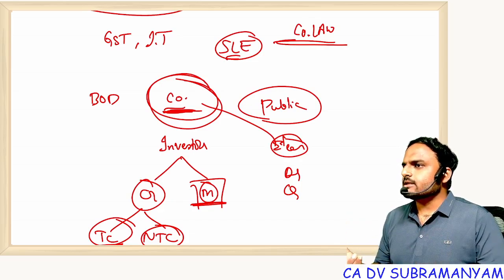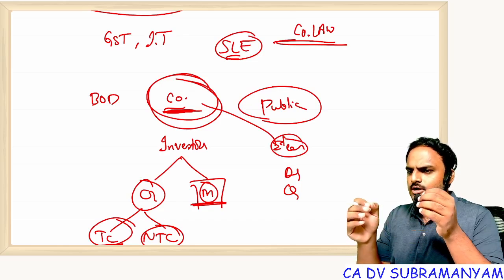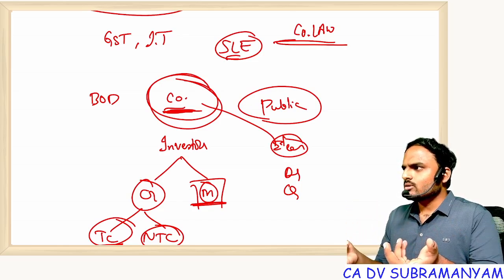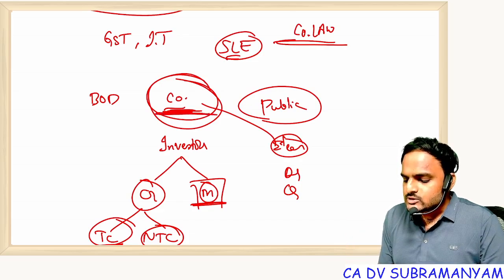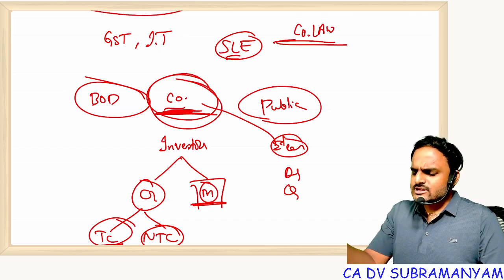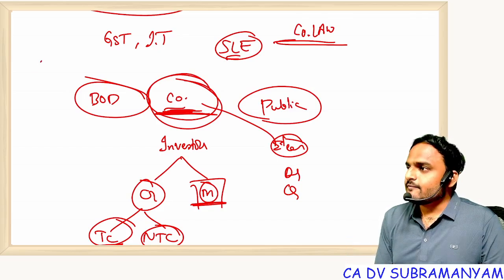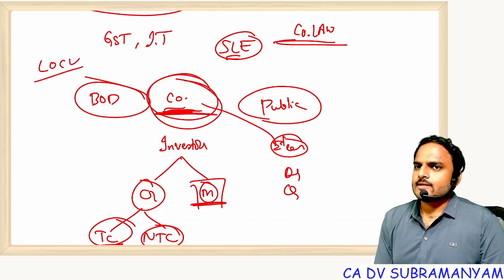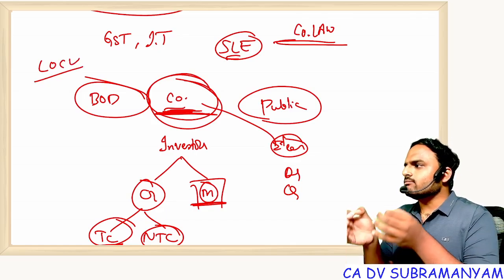Sir, punish the company, sir. Punishment of the company means punishment of the certificate of incorporation. No. So we should punish the real persons who are doing the things behind the company. This is popularly called lifting of the corporate veil. So all these things are happening because we are having a law.